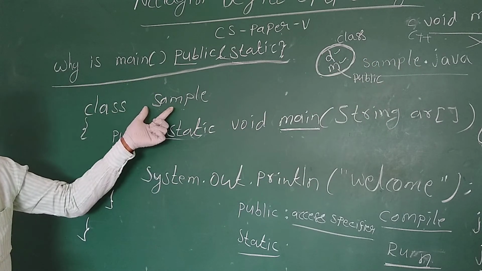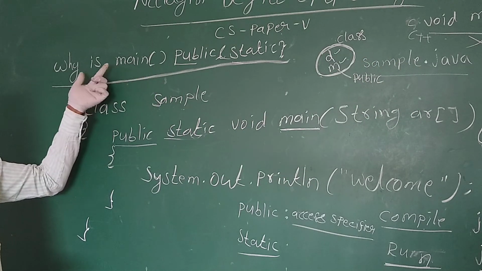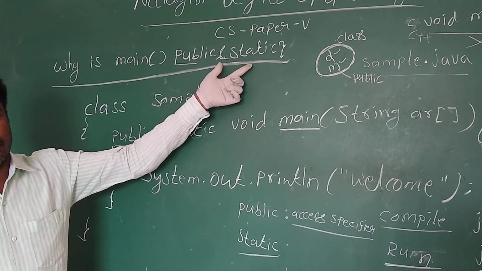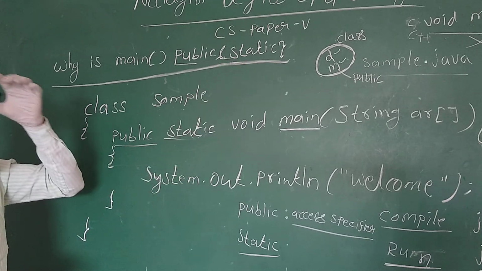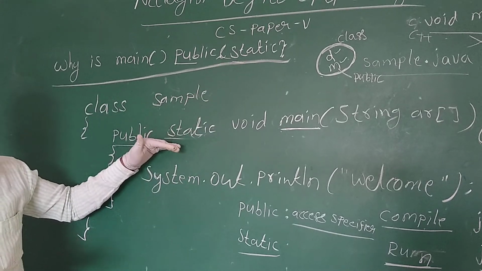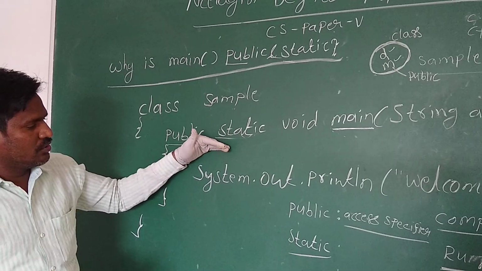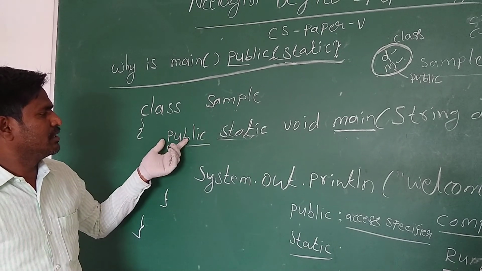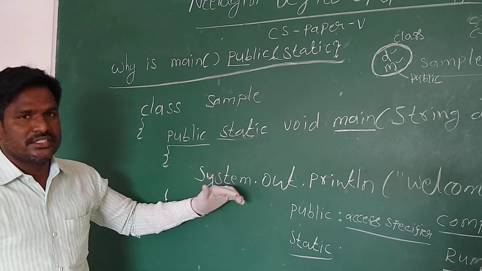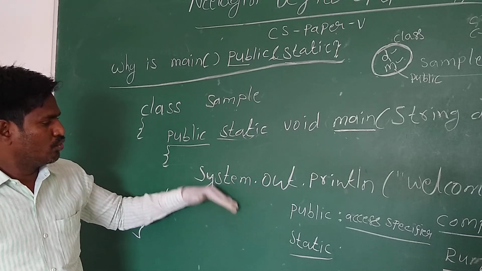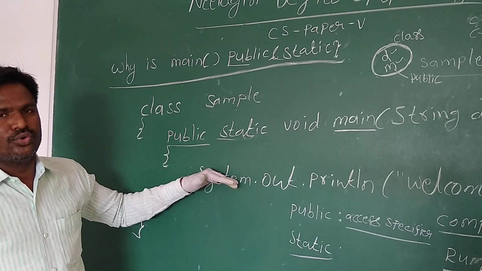So this is today's topic: why main is public and static. In the next video, we'll write some more programs, and I will explain different concepts: why we have to declare variables, how to declare variables, and how to write some expressions.